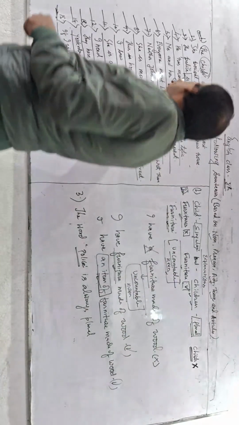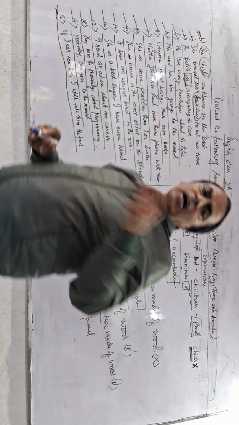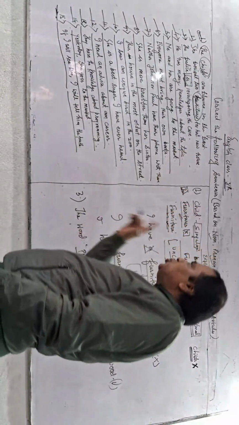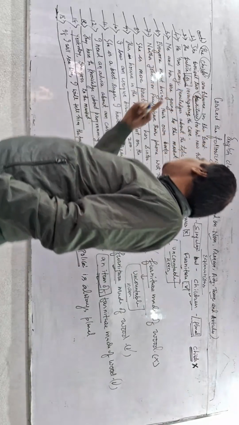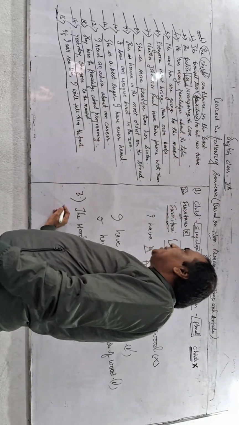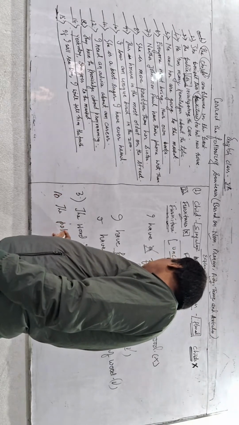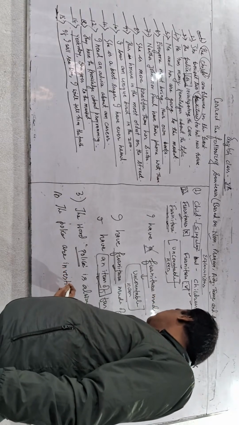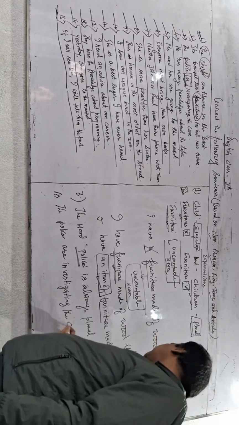Therefore, we have to use a plural verb for it, and I have given a singular verb is. So, what you will have to do? You will have to change is into are. So, the correct answer will become the police are investigating the case.